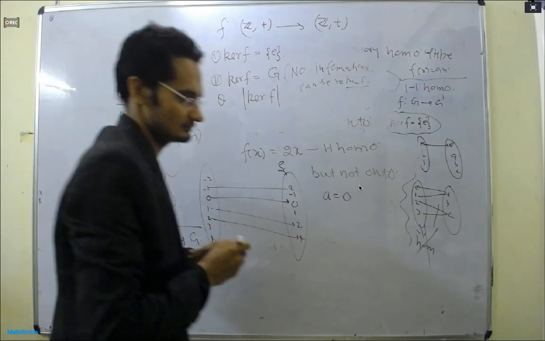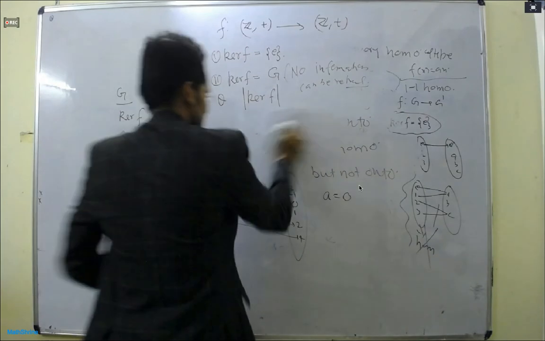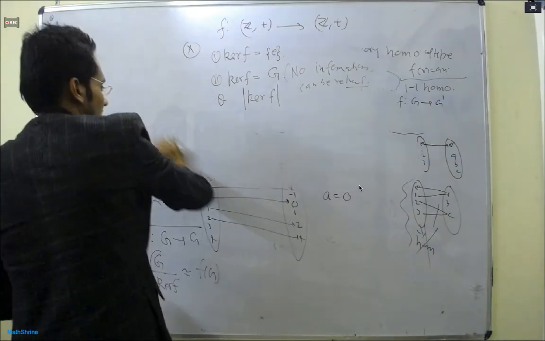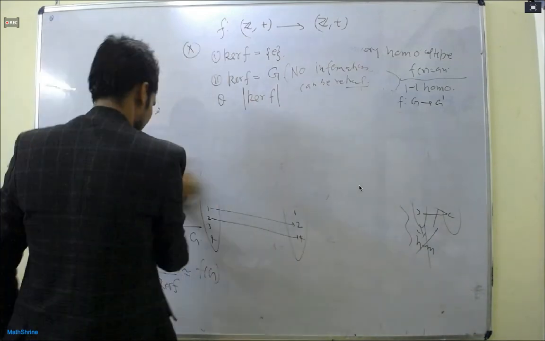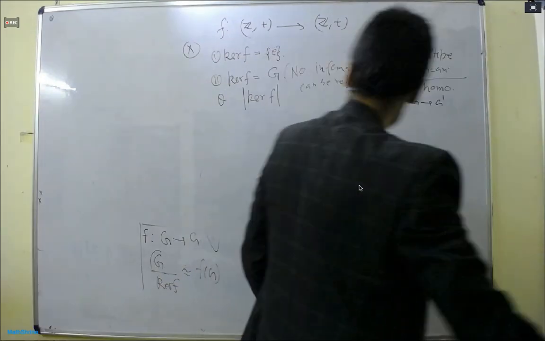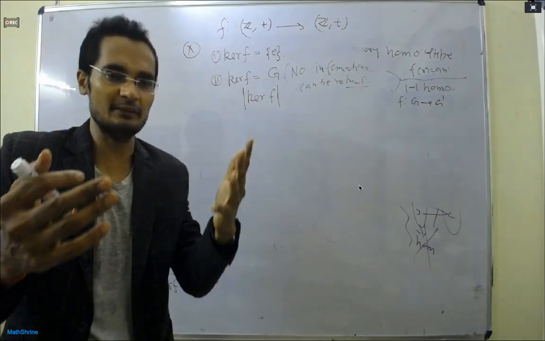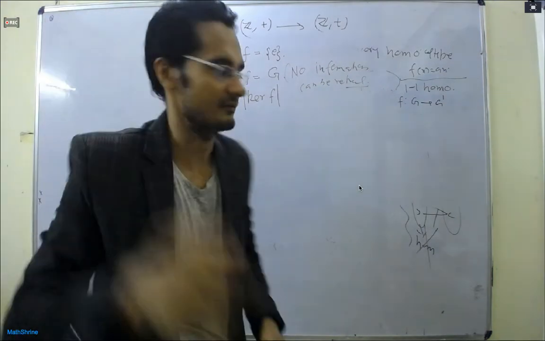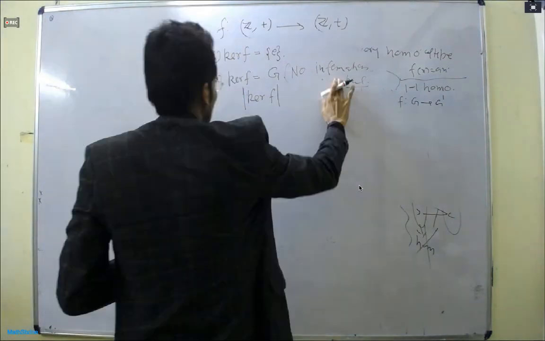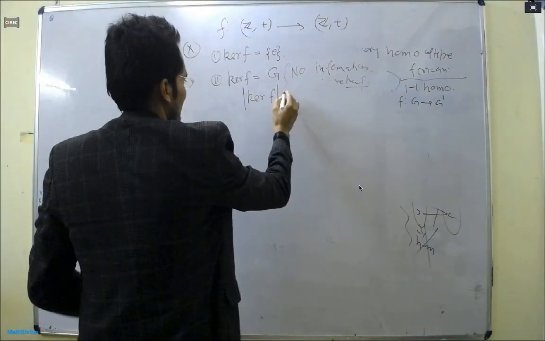Then write down in the order like cardinality of kernel of F is equal to cardinality of G. Kernel of F is less than cardinality of Z and greater than 1, right? And many more ways can be written. And one also writes kernel of F equal to 1, less than cardinality of G.